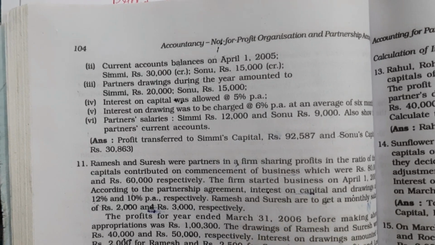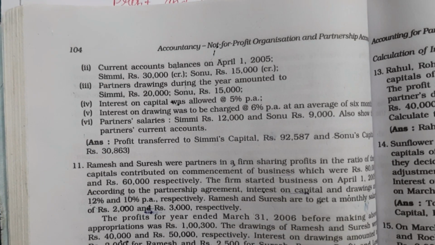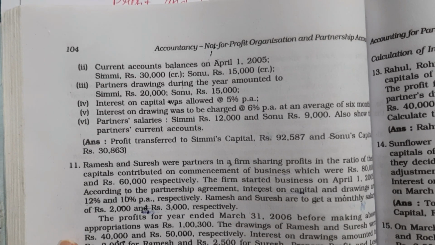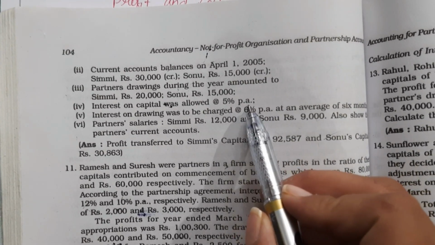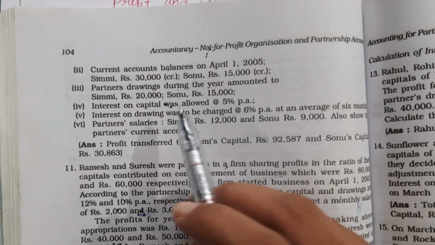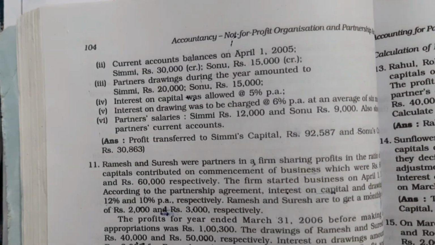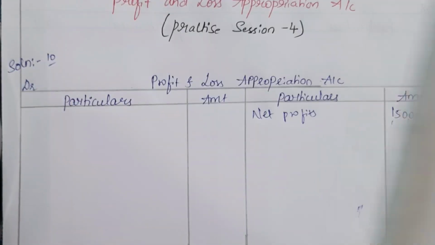Okay, so here the capital of the partners is given, right? 30,000 for Simi and 60,000 for Sonu. On that, 5% interest per annum should be provided to the partners. Okay, now this we have to record here, right?